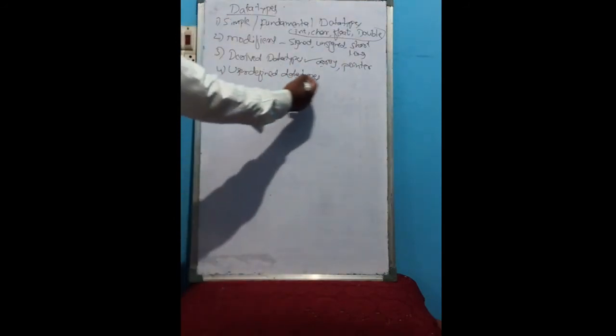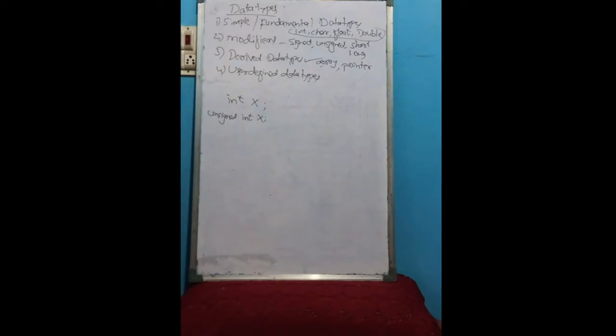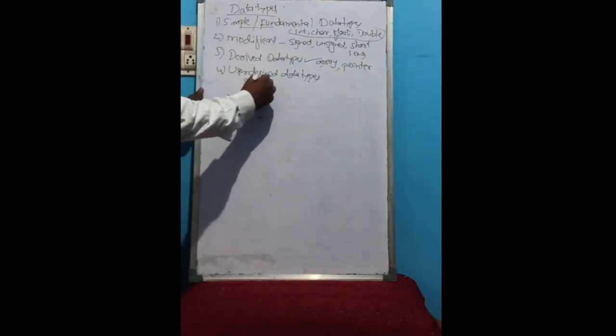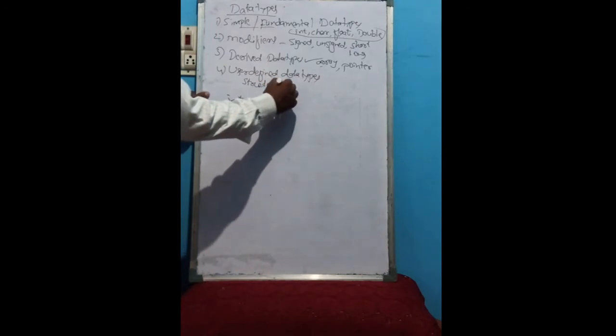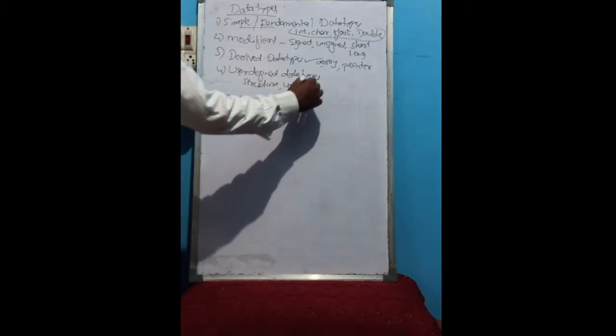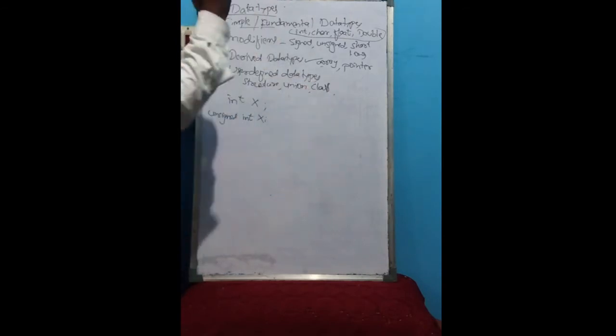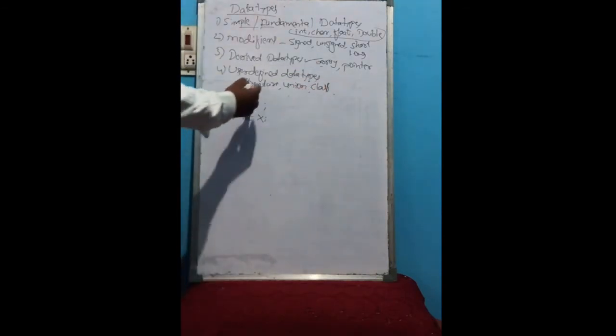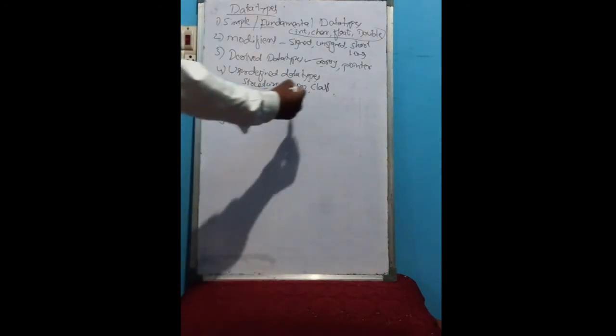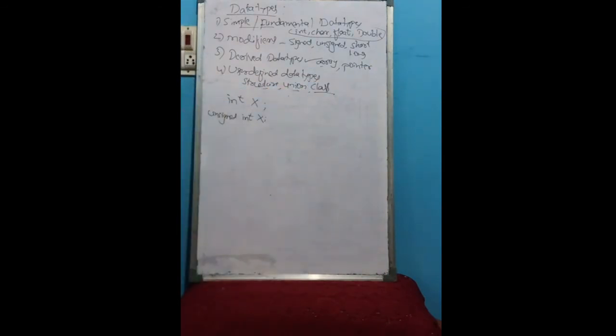Clear? Next, user defined data types. User defined data types are also constructed or derived using these simple fundamental data types only. Examples are structure, unions, class. You already studied structure and unions. This time you will see class, how to write the class.